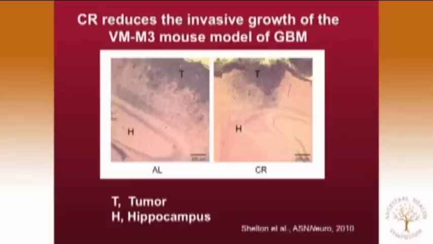And this shows you here, this is the tumor growing in an ad libitum-fed mouse. Here's the hippocampus. These tumor cells will invade right through the entire brain. They'll move from one hemisphere to the other hemisphere. And you can quantitate that using bioluminescent imaging, as we've done. But you can see in the calorie-restricted guys that the borders of the tumor become much sharper. They don't invade as much, and we've shown how the calorie-restricted diet reduces invasion significantly, which is linked to low glucose and elevated ketones.